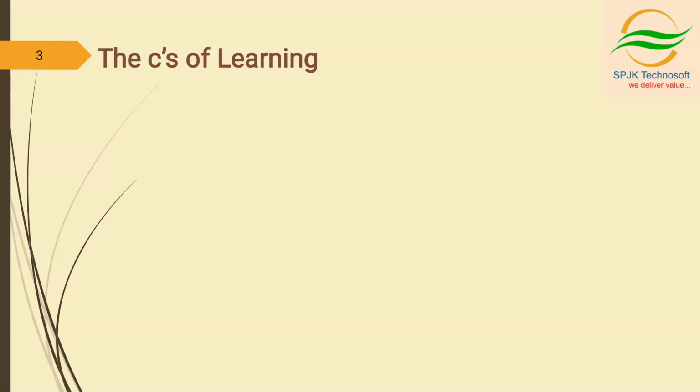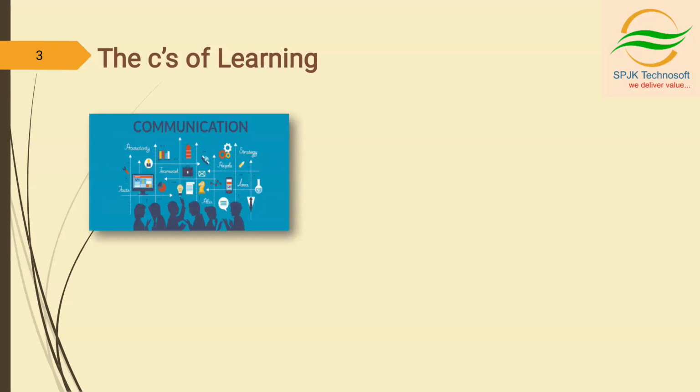The C's of learning. In 21st century learning, we have to know about the C's. The 4 C's are, first, communication. Being able to communicate is vital these days, right? When we communicate, we convey information, and it helps in stimulating thinking too.